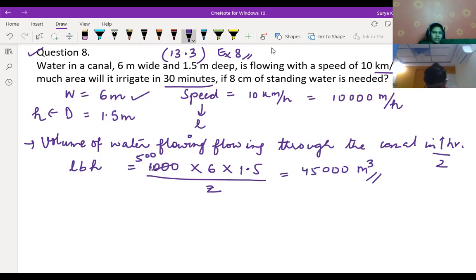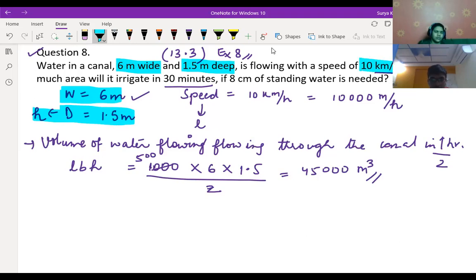Children, is this clear to you or not? Once again, those who are trying to understand this bit complicated question. Width of the canal is 6 meter, 1.5 meter deep, and speed is given over here. Length is not given, speed is given. So we are considering the speed in length form because in 1 hour, how much length it covers, that is length only. Distance we can find easily.